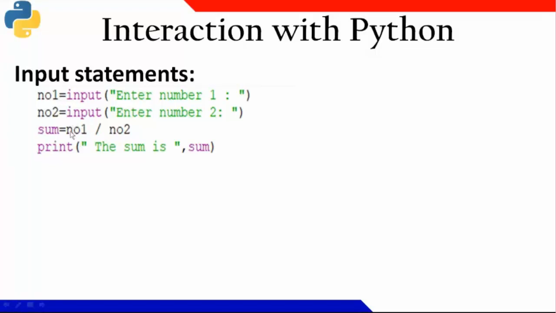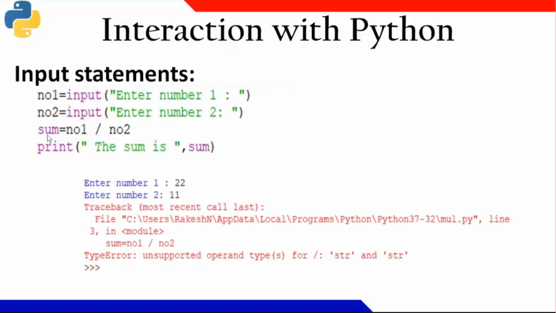Let us say number 1 is 15, number 2 is 3. Will the division give me 5? Yes, sir, 5, sir. No. Just now I told you that these two are strings. Number 1 and number 2 are strings, and string divisions are not possible at all. So it will give you an error.